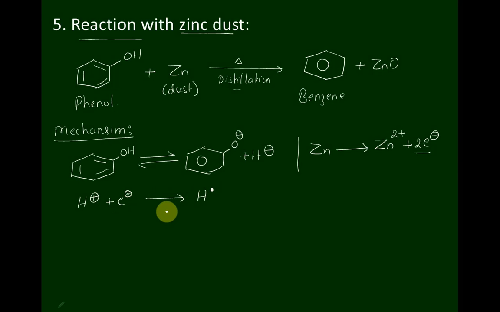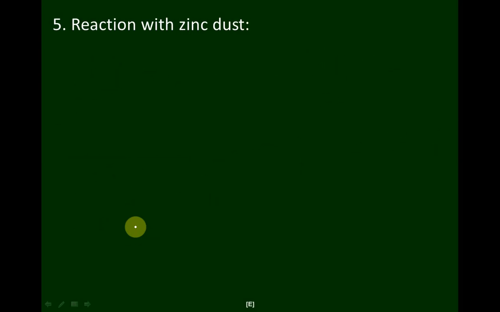Now here this phenoxide ion, O−. So I will teach the mechanism properly. Please note it down. I will teach the mechanism from the beginning. I need more space. Mechanism.